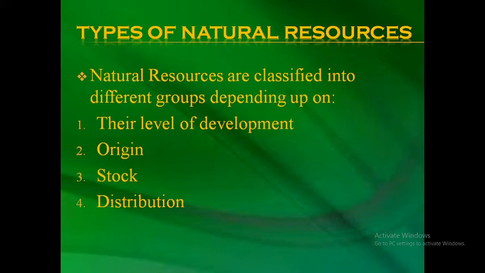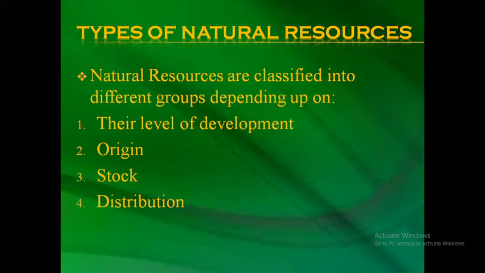In the same way, water is a natural resource. Water is everywhere on earth. On the other side, petroleum is also a natural resource, but it is not found everywhere. We cannot find it everywhere in the world. In this way, you can classify natural resources into different parameters: into exhaustible and non-exhaustible natural resources, natural resources found everywhere and natural resources found in few places.